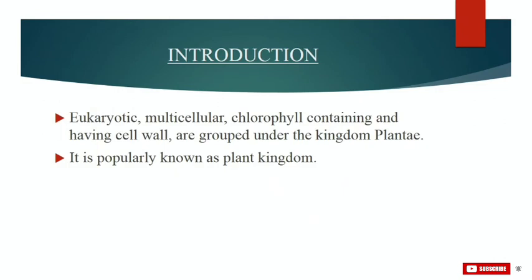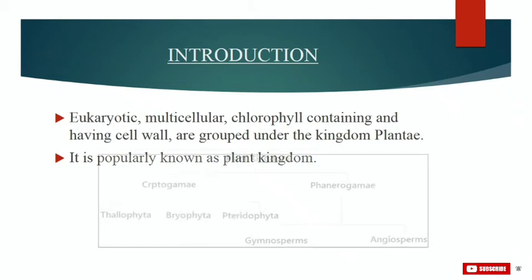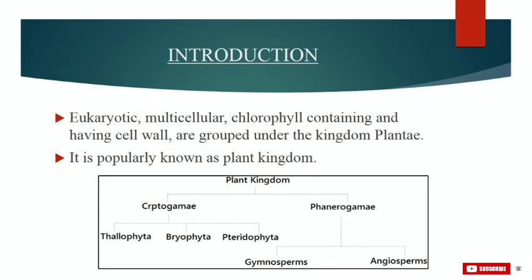With the introduction, Kingdom Plantae contains members that are eukaryotic, multicellular, chlorophyll-a containing, and have a cell wall, and it is popularly known as the plant kingdom. The Kingdom Plantae has been described under algae, that is Thallophyta, bryophytes, pteridophytes, gymnosperms and angiosperms. The overview of this classification is demonstrated here in the flow chart that you can see on your screen.